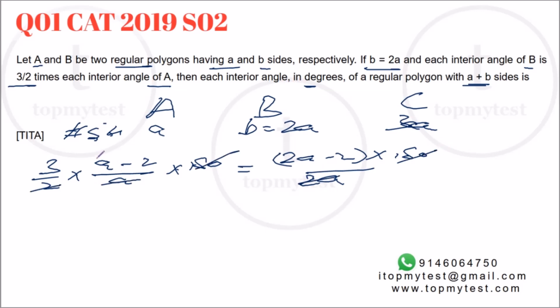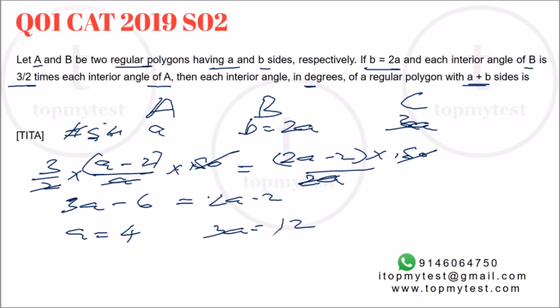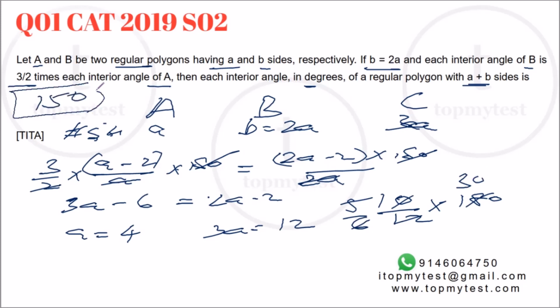If you rewrite this, you will get 3A minus 6 equals 2A minus 2. So you'll get A will be equal to 4. So 3A will be equal to 12. Now, what will be the interior angle of a polygon with 12 sides? That will be 12 minus 2 by 12 into 180. This is 5 by 6, 30, 30 into 5, 150 will be your correct choice.